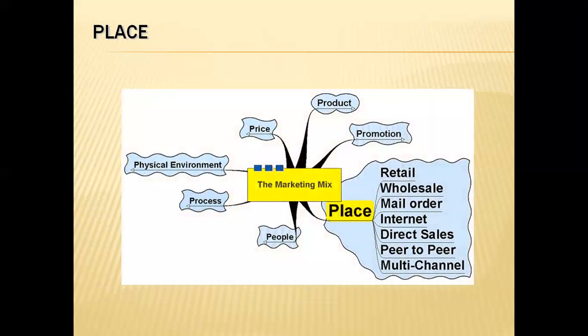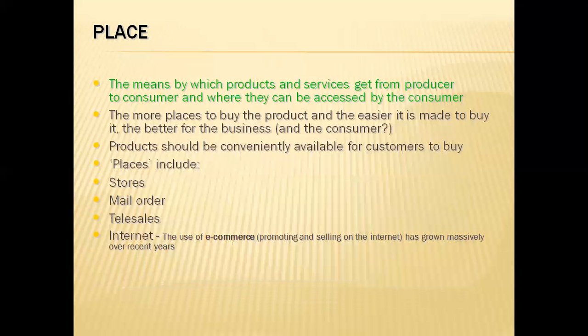Last but not the least, let us go with the fourth one, that is place. Now, place deals with wholesale, mail order, internet, direct sales, peer-to-peer, and multi-channel. Place means by which products and services get from producer to consumer and where they can be accessed by the consumer. The more places to buy a product and the easier it is made to buy it, the better for the business and the consumers.